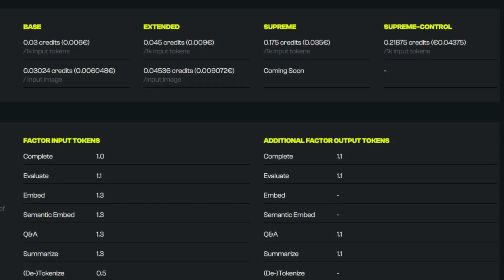If you don't know what tokens are, watch my video on how ChatGPT works. But for the basis of this, 1,000 tokens is about 720 words. So all these prices are based on 1,000 tokens. Your base is similar to the lowest level model on OpenAI. Extended is similar to Curie on OpenAI, and then Supreme is similar to DaVinci on OpenAI. Supreme Control is the DaVinci Instruct model, which was the top model before ChatGPT came along.